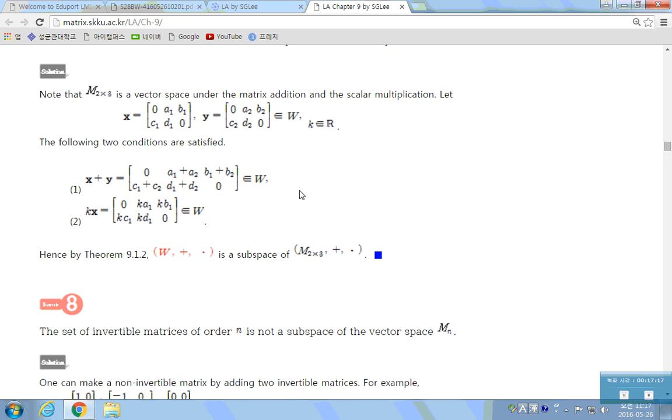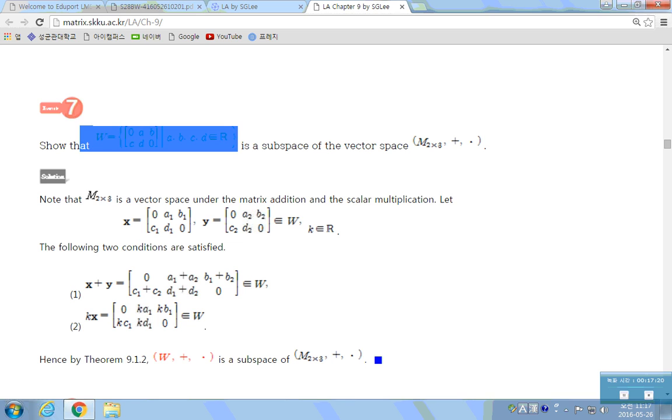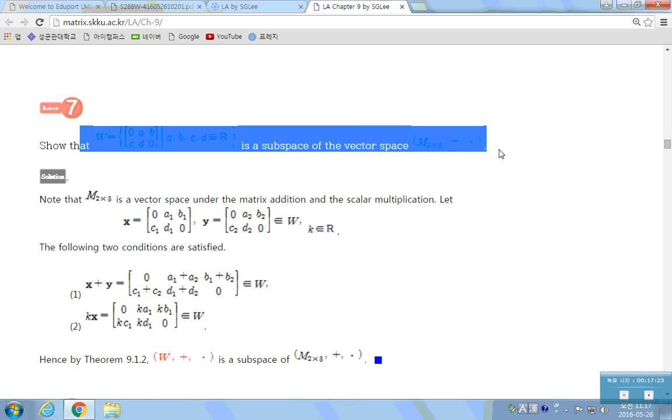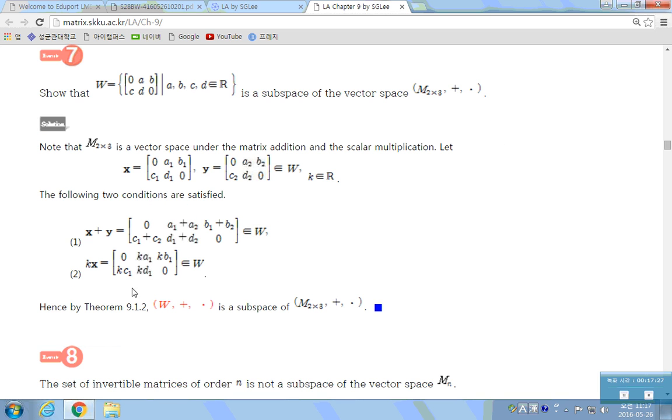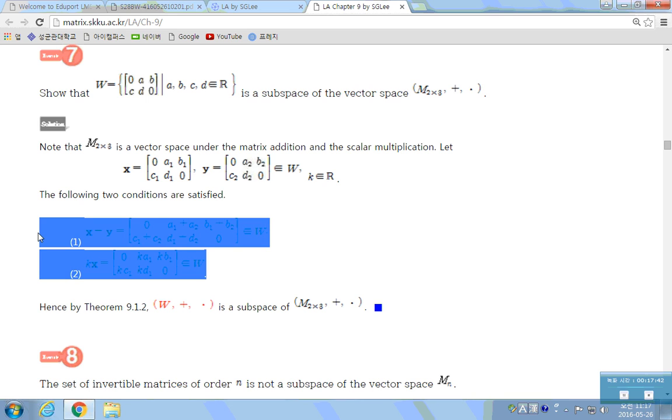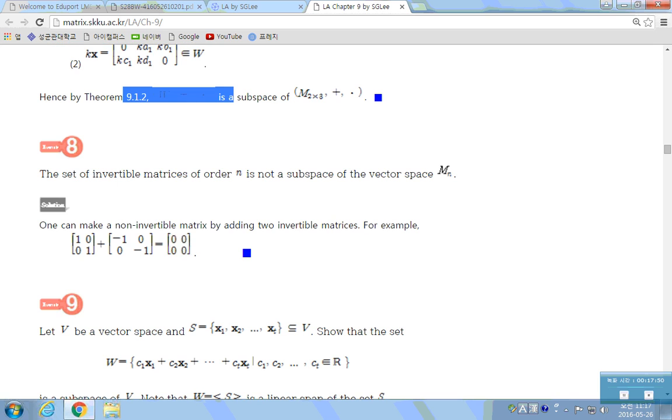Here is an example. Show that this non-empty subset W is a subspace of this vector space. All you have to do is check these 2 conditions. Choose two arbitrary elements from here and check that the addition is in W and the scalar multiple is in W. So it satisfies the 2 properties: it's closed under vector addition and closed under scalar multiplication. So it is a subspace. That's it. So this W is a subspace of M of 2 by 3.